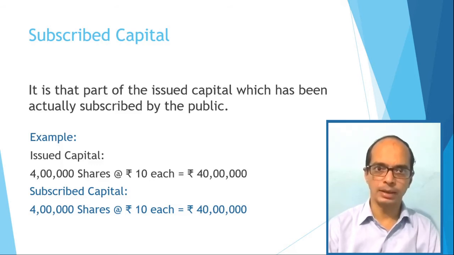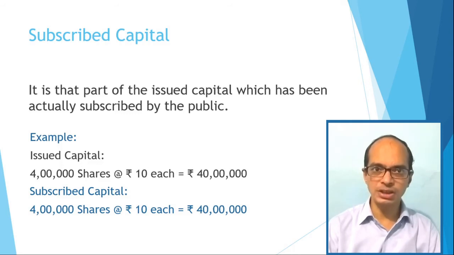Public may apply for more than the number of shares issued, or equal to the number of shares issued, or less than the number of shares issued. If number of shares applied by the public are equal to the number of shares issued, it is known as full subscription. Like in the example, subscribed capital is rupees 40 lakhs, which is equal to the issued capital. It is called full subscription.